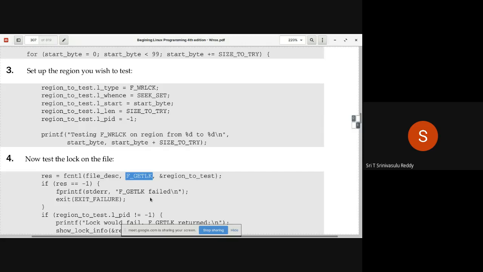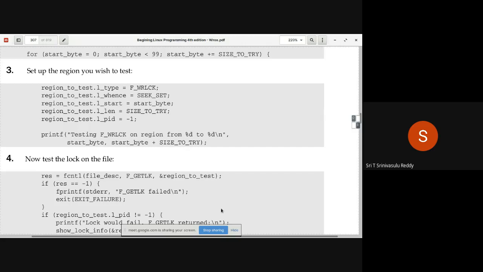fcntl itself has failed for whatever reason. What reason can it be? Most likely your file descriptor may be wrong, right? So anything else is possible, basically. So the file itself may not be there. So all those related areas. But if the res is not equal to -1, then you have to now verify whether process ID is changed or not.